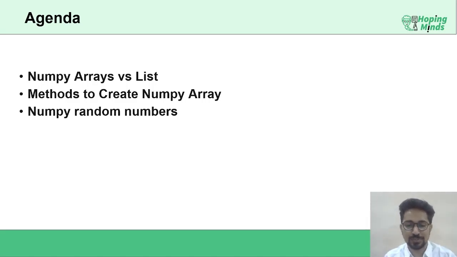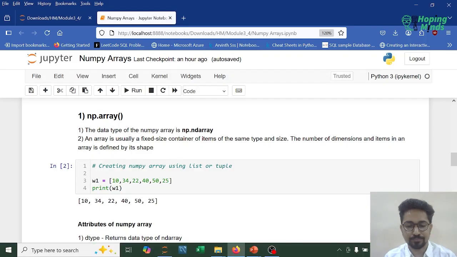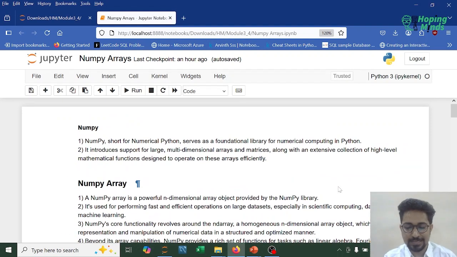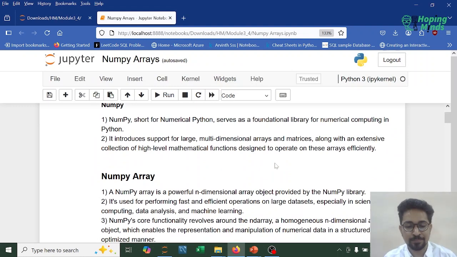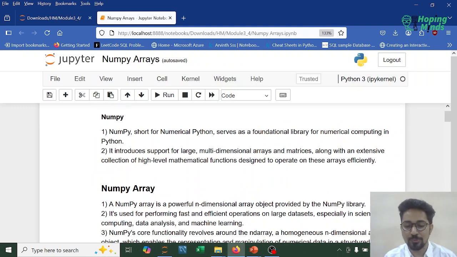So I'm switching to the Jupyter screen. So guys, let's understand what NumPy is. NumPy stands for numerical Python. It serves as a foundational library / package for numerical computing in Python. It introduces support for large multi-dimensional arrays and matrices along with an extensive collection of high-level mathematical functions designed to operate on these arrays.